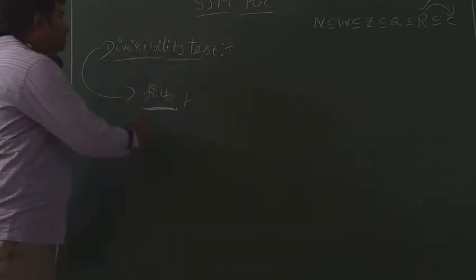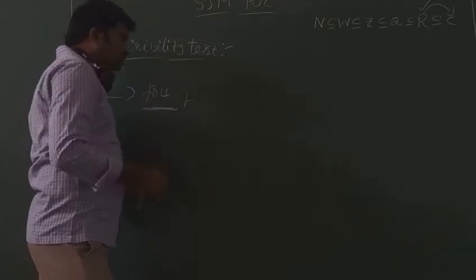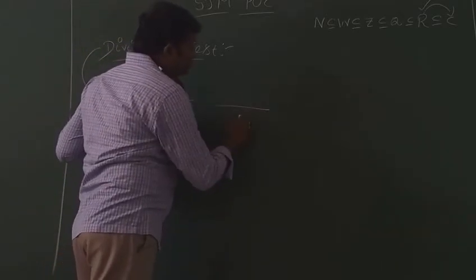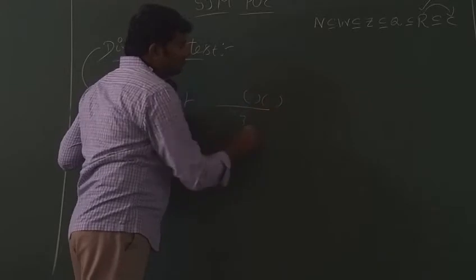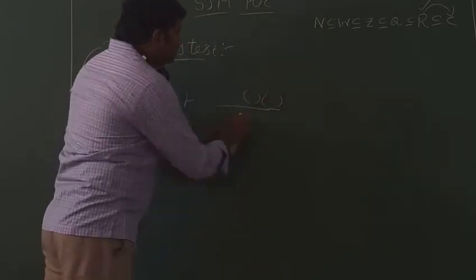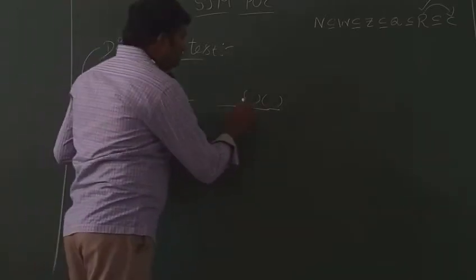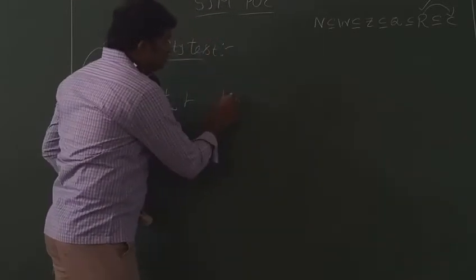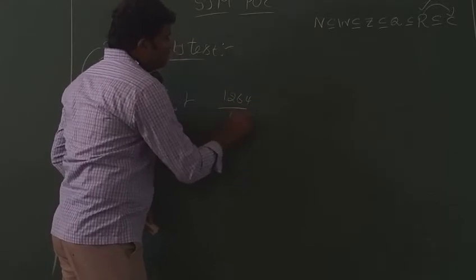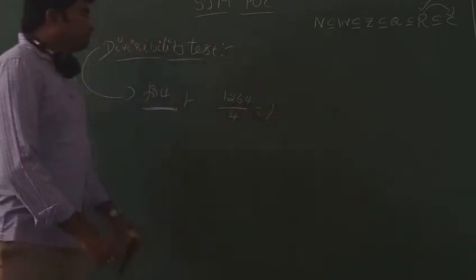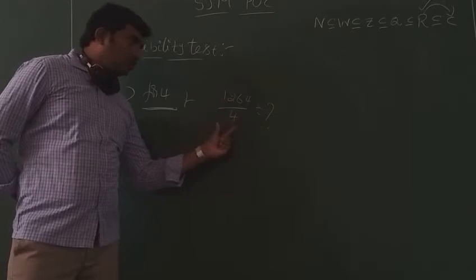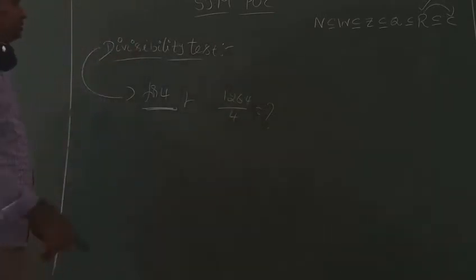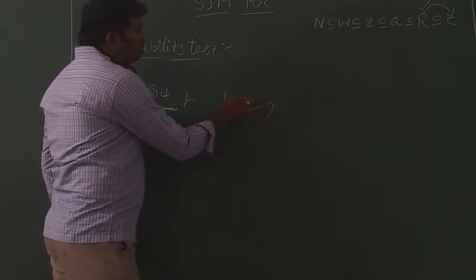Next, divisibility test for 4. What is the divisibility test for 4? Take the last 2 digits. The last 2 digits must be divisible by 4. Then that whole number is divisible by 4. For example, 1264. Is this 4-digit number divisible by 4 or not? How? We just focus on the last 2 digits.